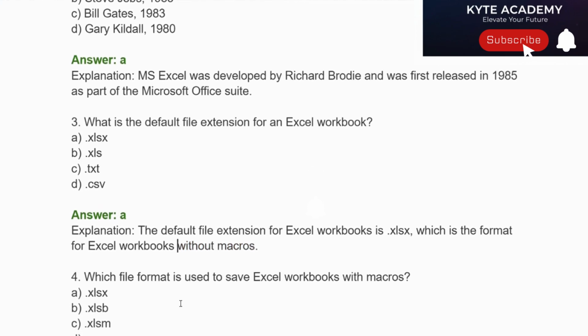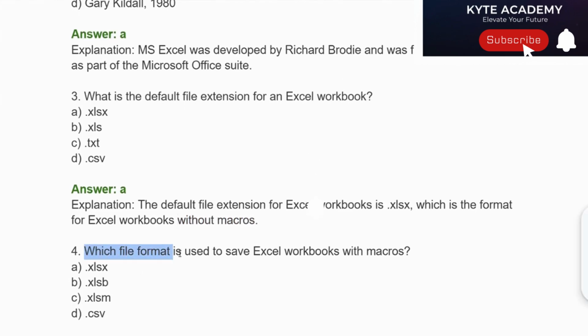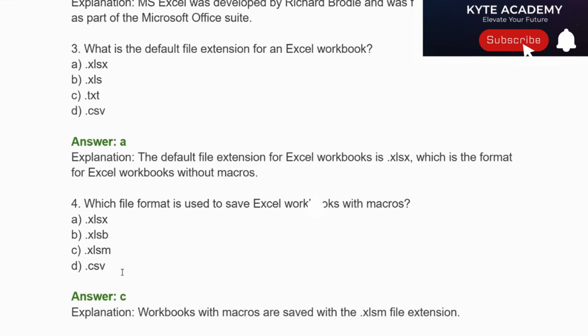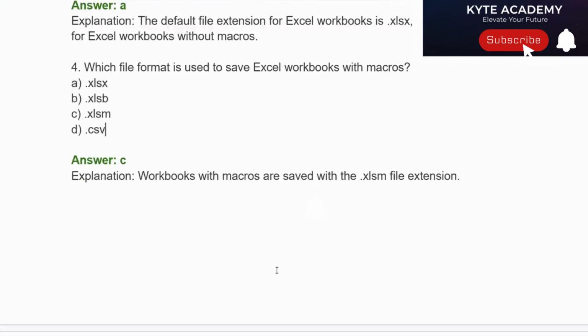Question number 4. Which file format is used to save Excel workbooks with macros? Option A. .xlsx, Option B. .xlsb, Option C. .xlsm, Option D. .csv. Correct answer is Option C. .xlsm. Explanation. Workbooks with macros are saved with the .xlsm file extension.